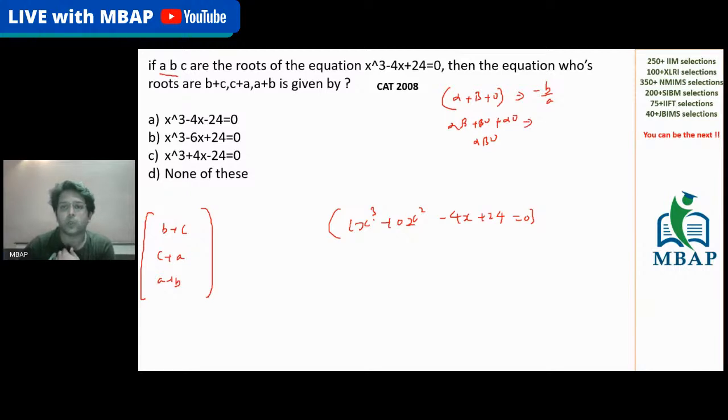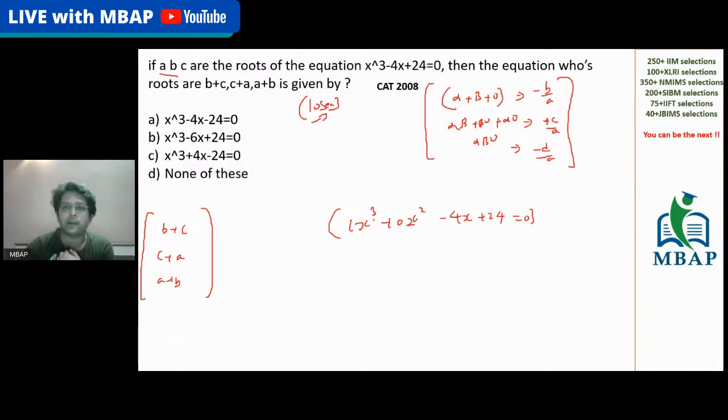The sum of the roots taking 2 at a time is given by plus c by a. And the sum of the roots taking 3 at a time will be given by minus d by a. This is the learning which I have given you here, right? If you have understood this much, solving this CAT question is a matter of 10 seconds, not even more than that. If you have understood this part, you can solve the question in the next 10 seconds.